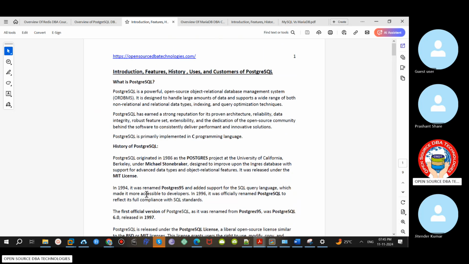So from tomorrow, everything is practical sessions. Just be ready with one operating system. CentOS is an option.